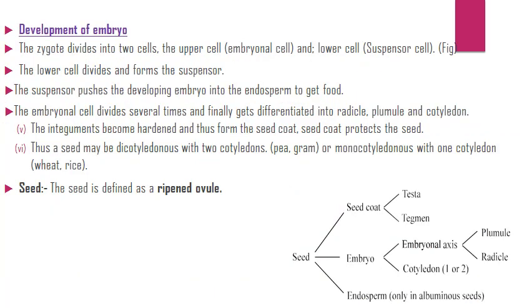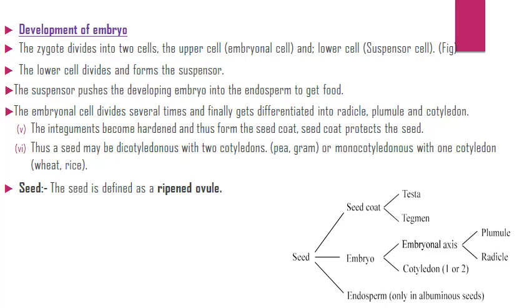Development of embryo. The zygote divides into two cells, the upper cell and lower cell. The lower cell divides and forms the suspensor. The suspensor pushes the developing embryo into the endosperm to get food. The embryonal cell divides several times and finally gets differentiated into radicle, plumule and cotyledon.